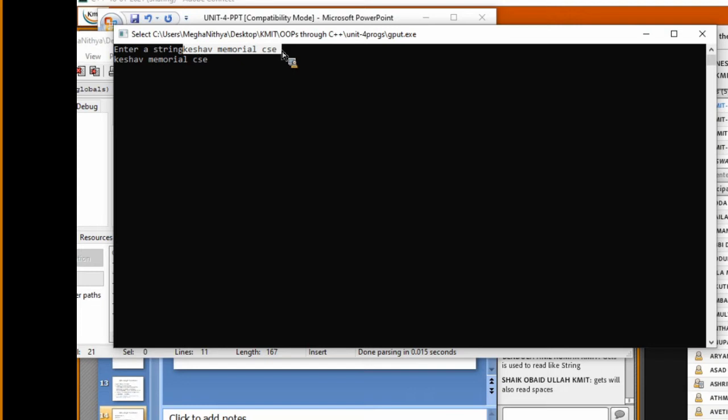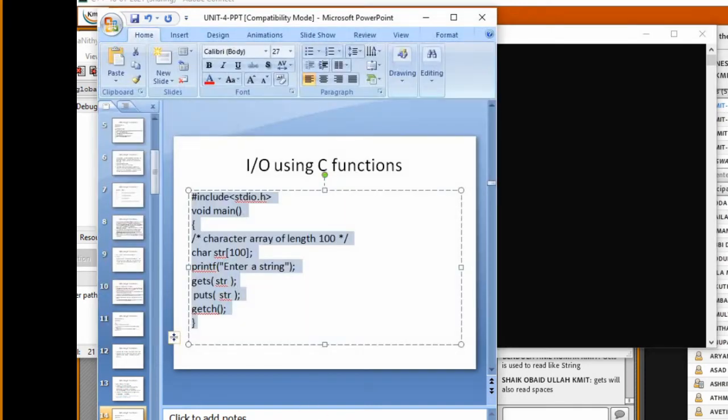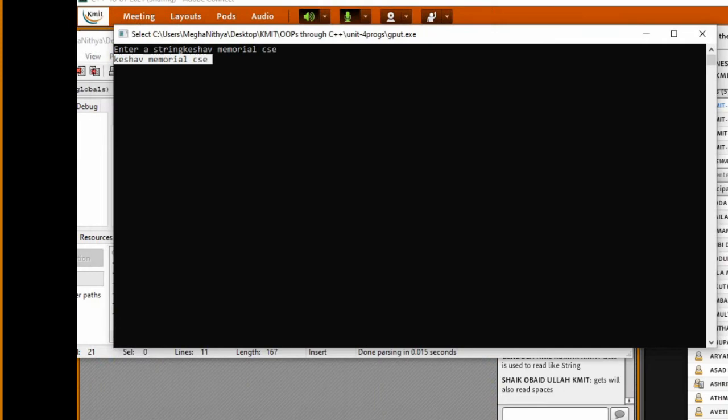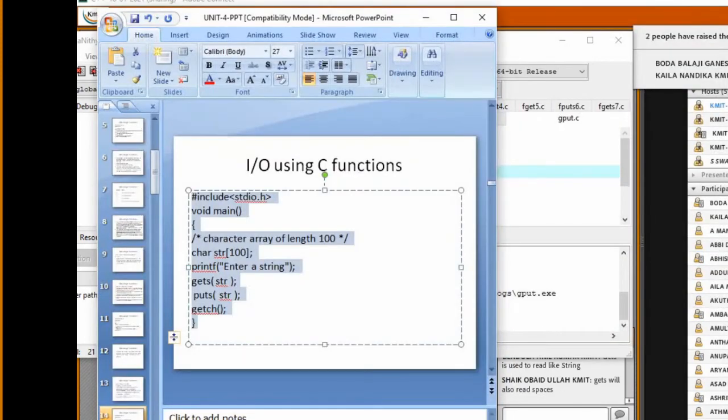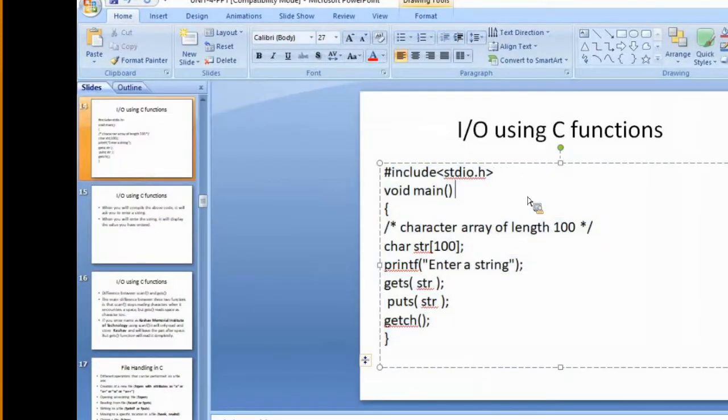It also includes the spaces, and with the help of puts, I am able to print the value.